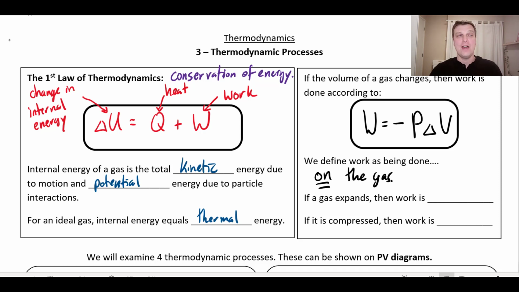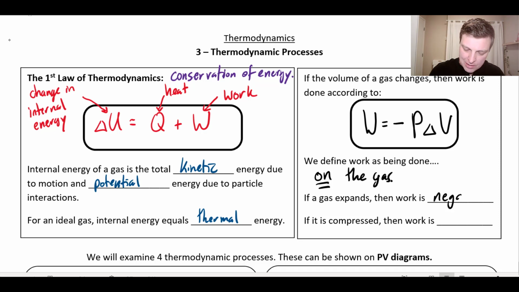Sometimes we want to define it as work being done by the gas, but we are going to default and say that the work is the work done on the gas. And that explains why that negative sign is there, okay? Because you could imagine that if I have a gas in a canister and a piston or something, and that gas expands, then work is being done by the gas. The gas expands and maybe it lifts the piston. And so in that case, the work would be negative.